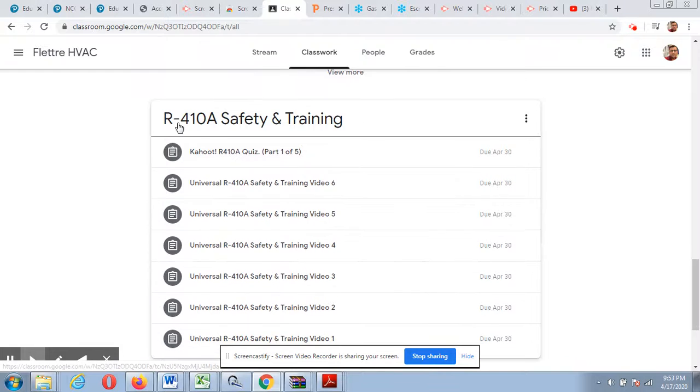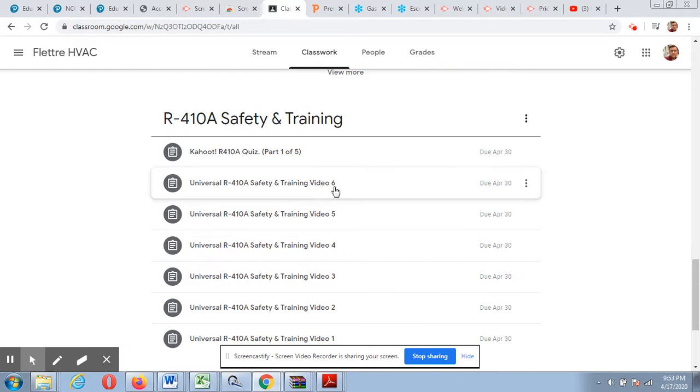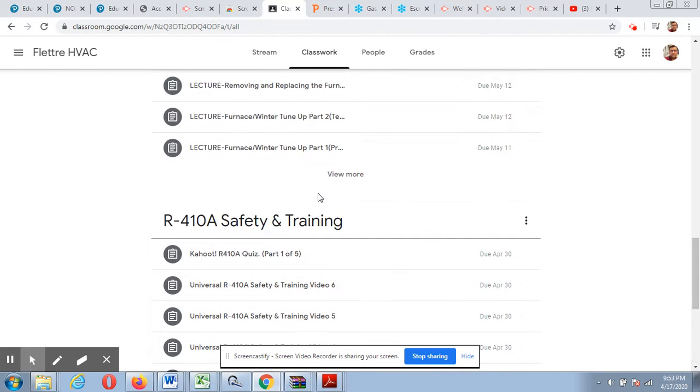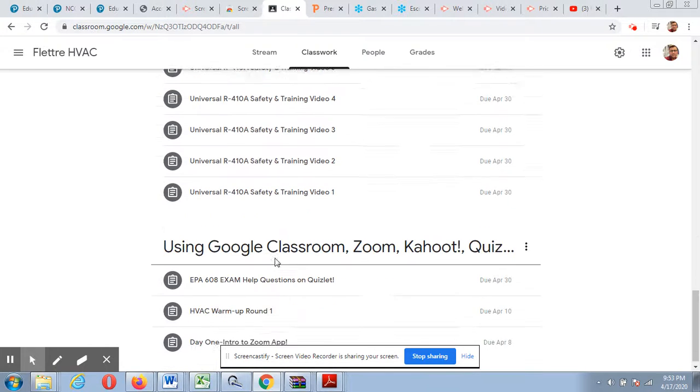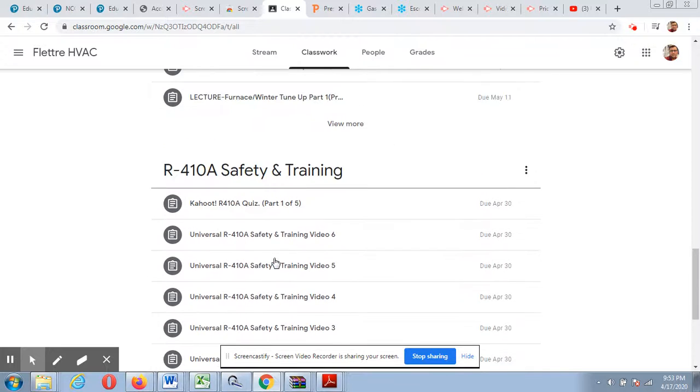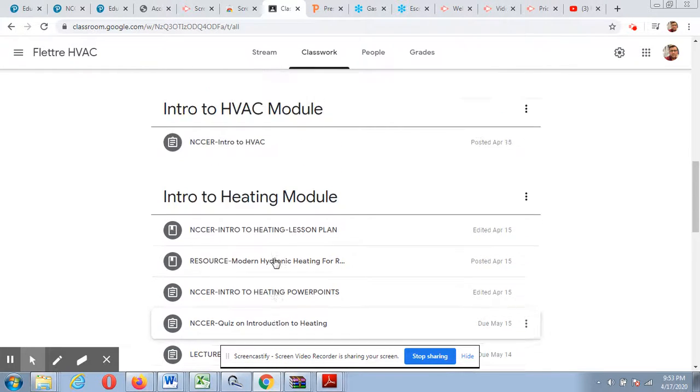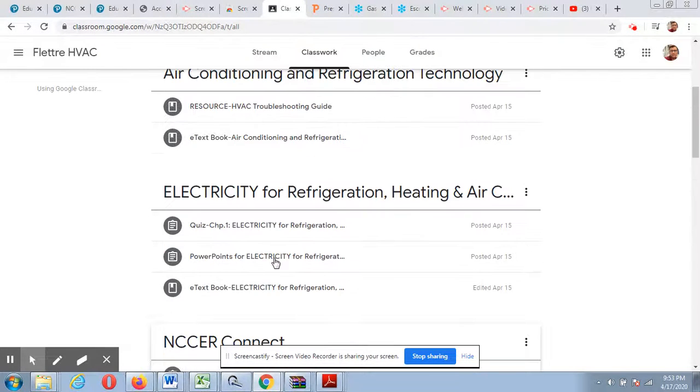So here we have R410A safety and training, for example. This is going to be the grouping for a number of videos and quizzes to help you prepare for your R410A certification exam. We also are going to build one for the Green Awareness certification and also the EPA 608 exam. So that is a basic layout of what we have going so far.